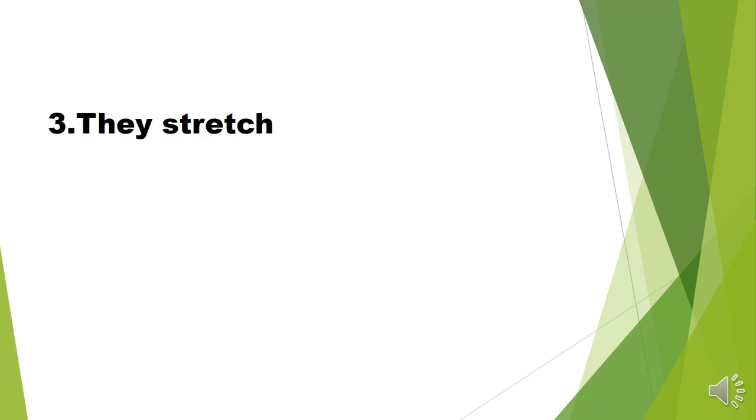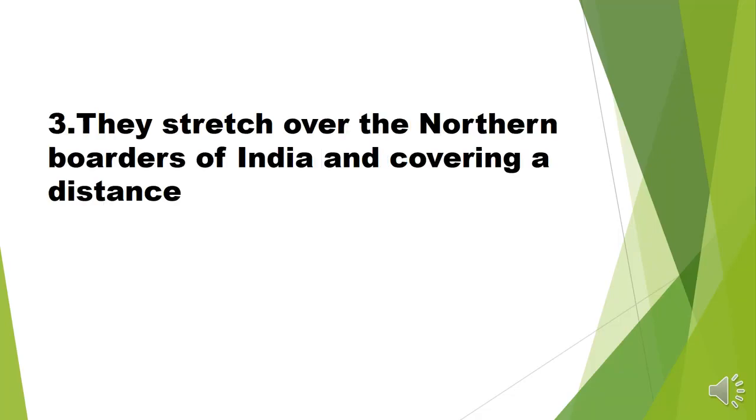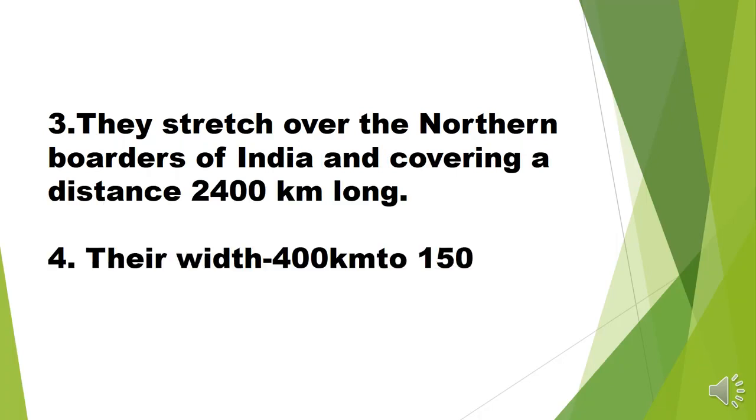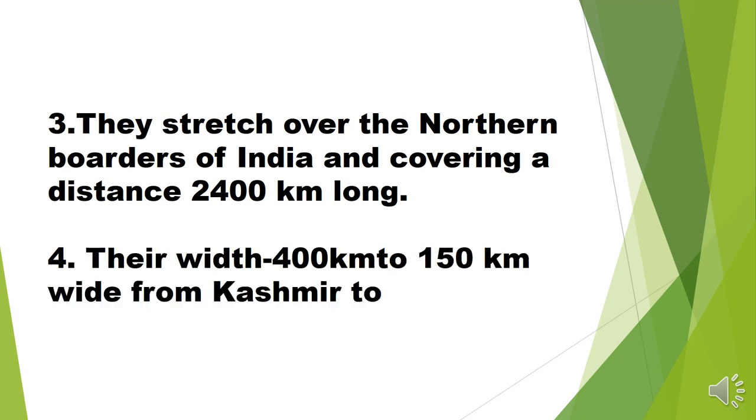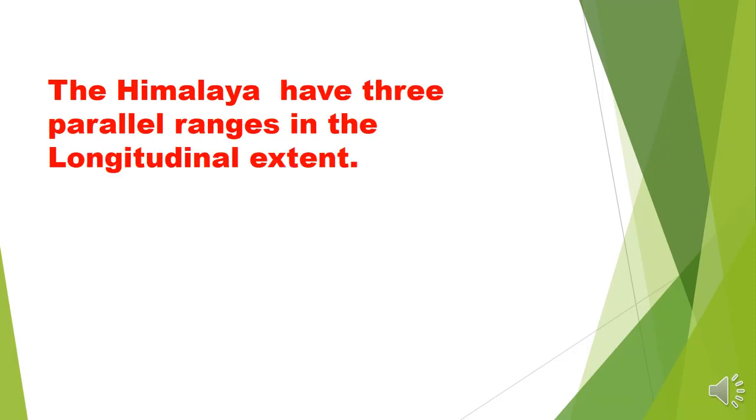And the next feature is that they stretch over the northern border of India, covering a distance of 2400 kilometers. The total distance covered by the Himalaya is 2400 kilometers. Their width in Jammu Kashmir is 400 kilometers, and in Arunachal Pradesh it is 150 kilometers. After that, the Himalayas have three parallel ranges in the longitudinal extent.